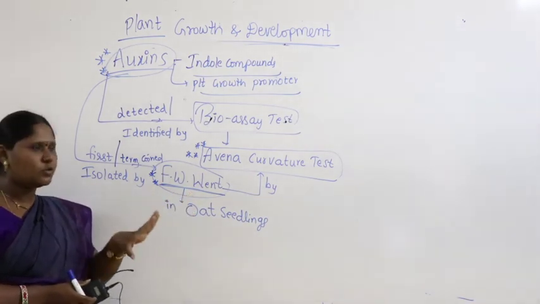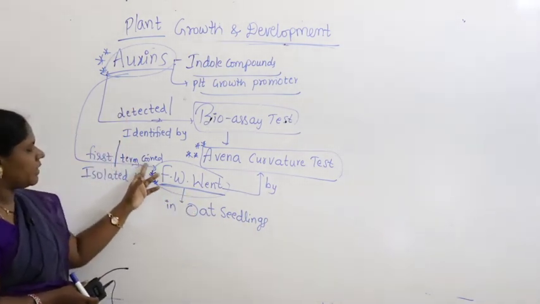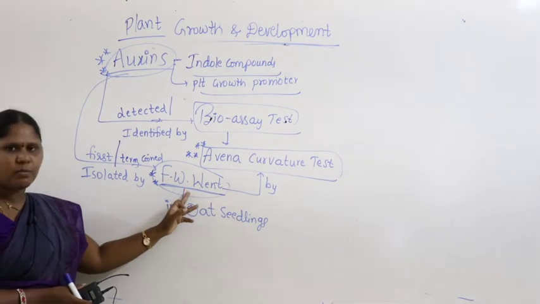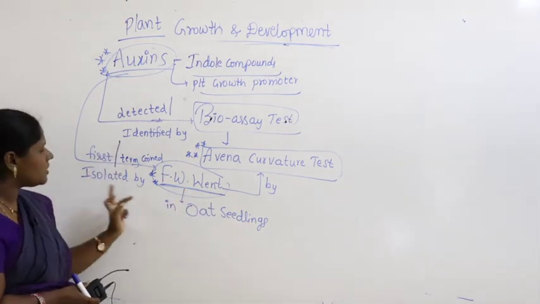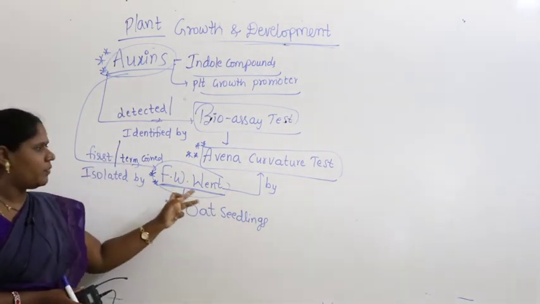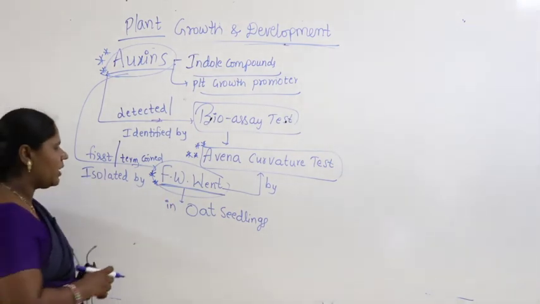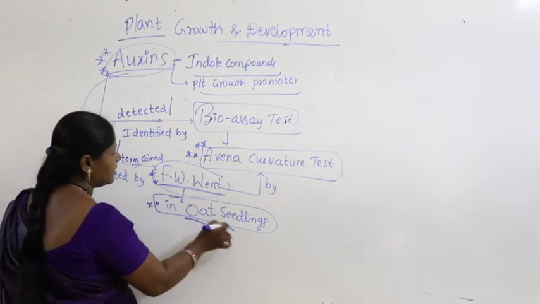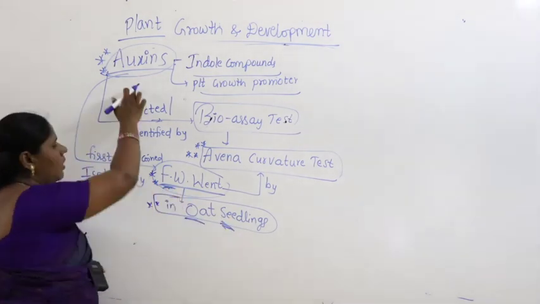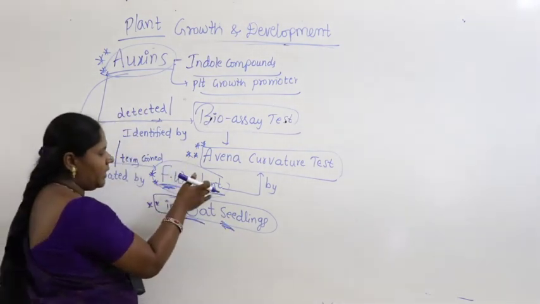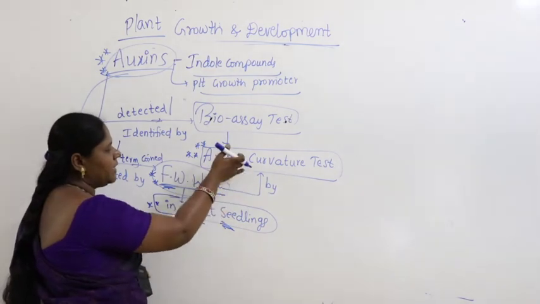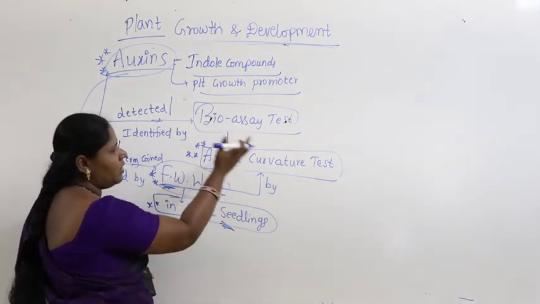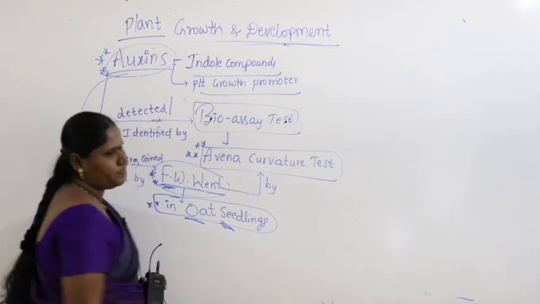F.W. Went. If the question is, auxin term was coined by, look for the option F.W. Went. Auxins were first isolated by F.W. Went, who did an experiment in oat seedlings where he studied auxins, and he identified them with the test called the Avena curvature test.